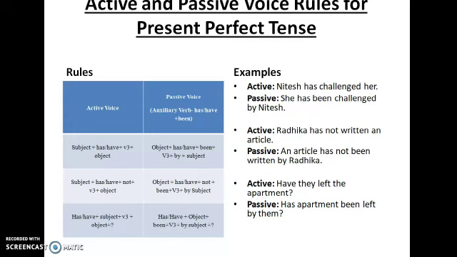So active form: Nitesh has challenged her. It is present perfect, has challenged. Since it is has or have, you understand that it is present perfect. Same rules here. Nitesh has challenged her.